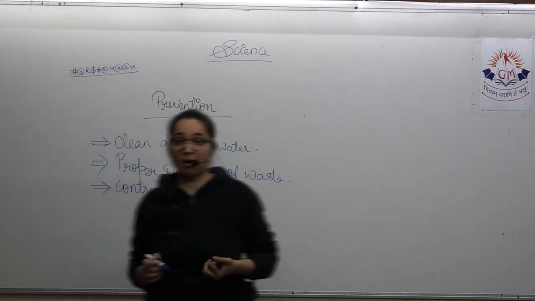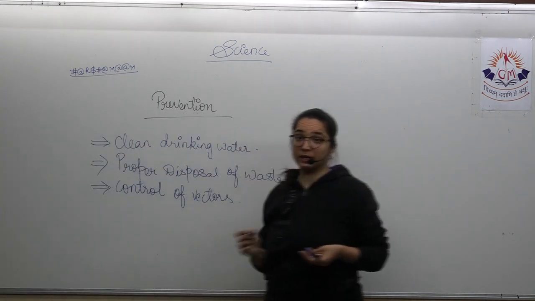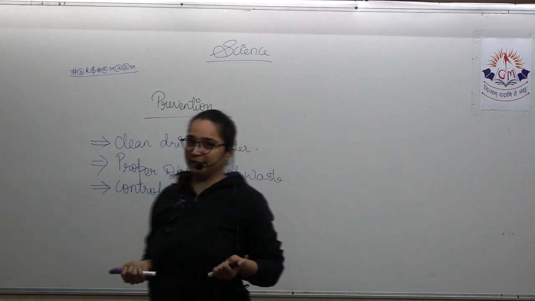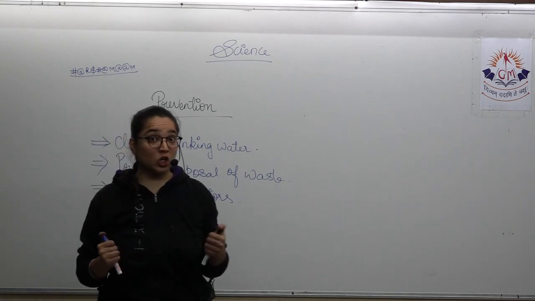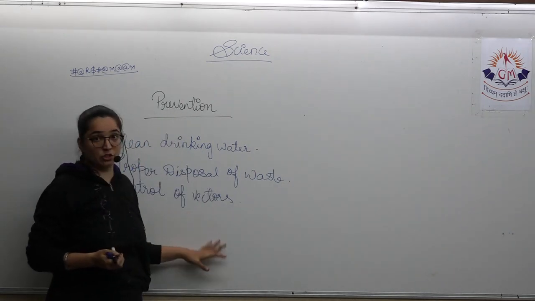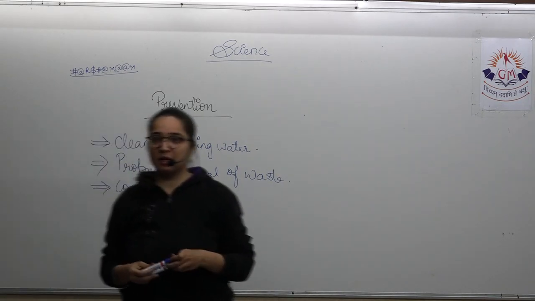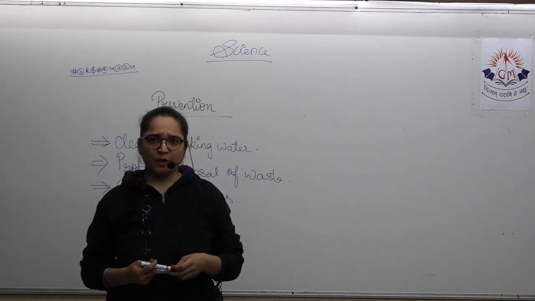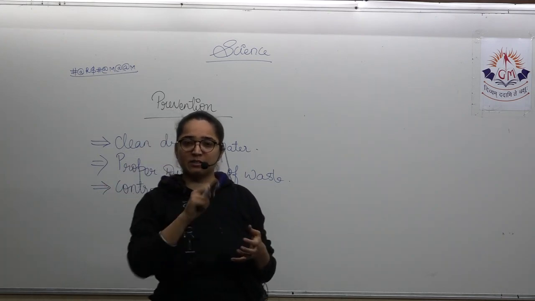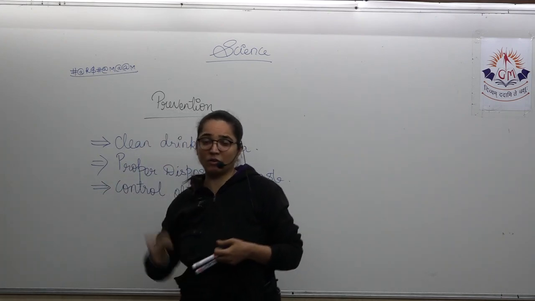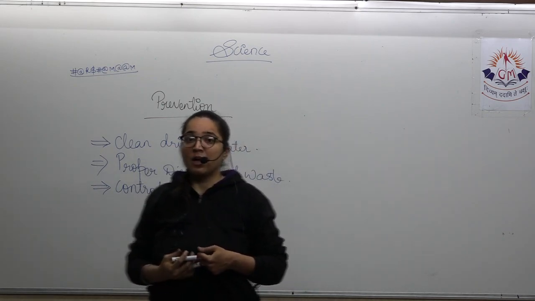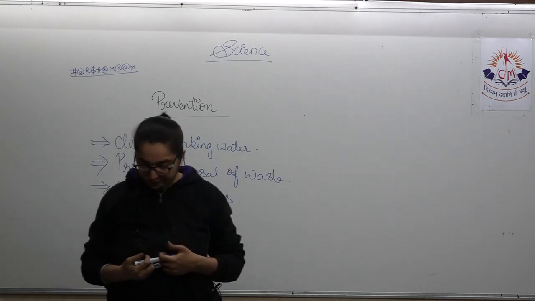If we talk about this fact, that is controlling the vectors. Now what is that? That is controlling the vectors. How can vectors be controlled now? Yes, it is easily possible to control the vectors, but by what means? You all know that during the rainy season, water gets gathered everywhere, and over there is a possibility that mosquito breeding may take place. So that should not be allowed.